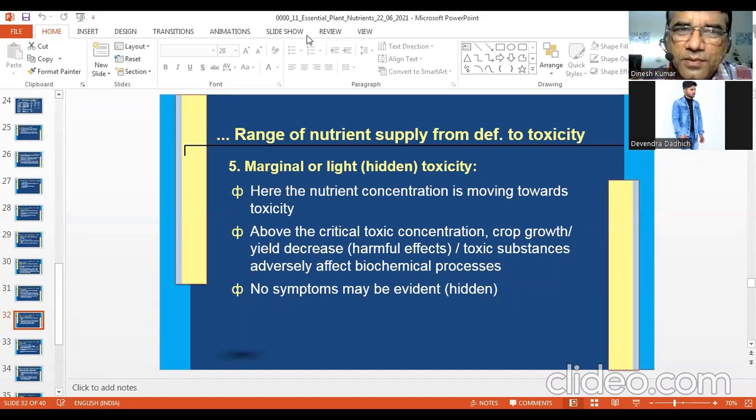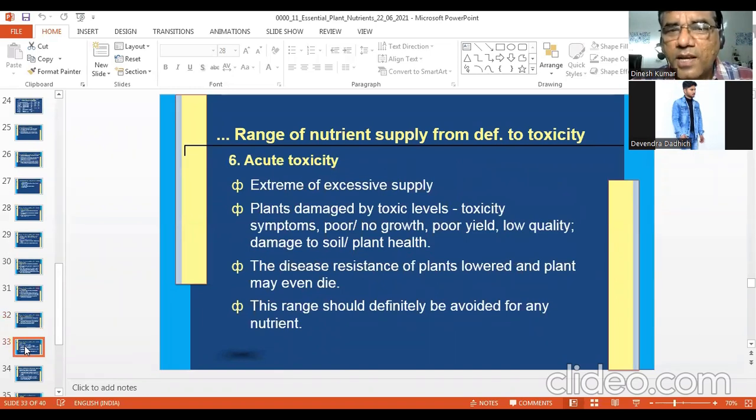Boron toxicity in cabbage, sir. Yes. So actually this toxicity happens mainly with the micronutrients. One macronutrient is there, that is phosphorus. Otherwise, N, K, calcium, magnesium do not cause any toxicity. It is mostly micronutrients like iron, boron, zinc, even copper. Sometimes chloride toxicity can also be there.